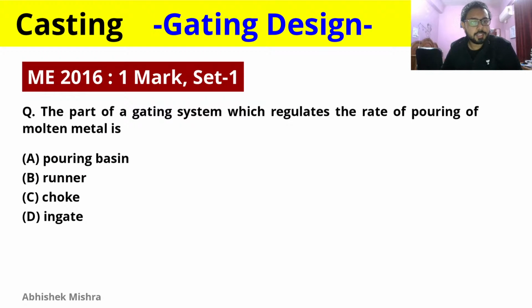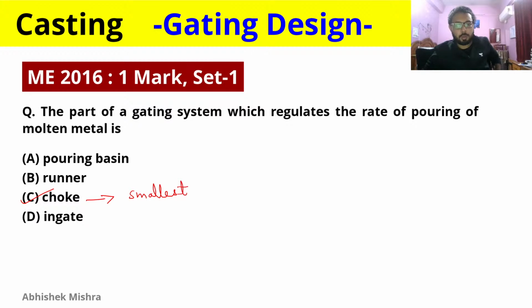So the next question is, the part of a gating system which regulates the rate of pouring of molten metal is, and it should be choke. Choke is regulating the rate of pouring of liquid metal, and choke is the smallest area in the gating system. We will talk about it when we talk about air aspiration effect. For now, just know that this is the smallest area of the gating system, and it is the one which will regulate the pouring of liquid metal.